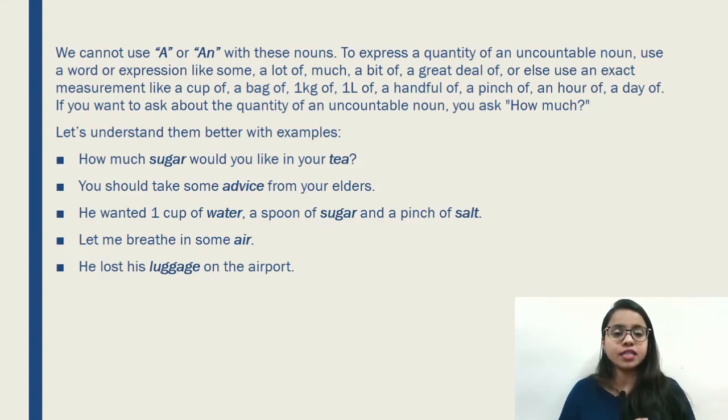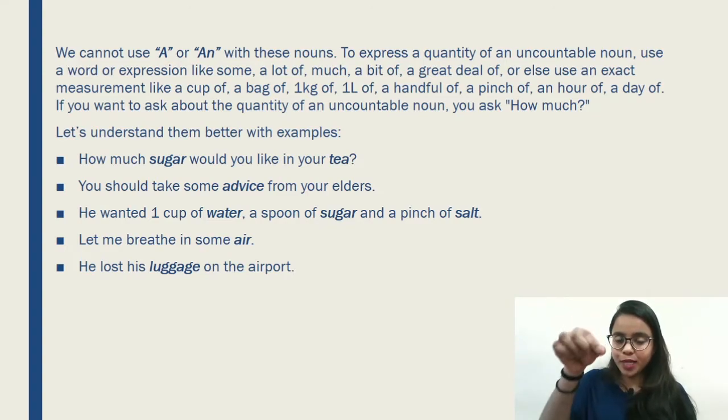The first one is, how much sugar would you like in your tea? See, here you're asking the question how much. You're not asking how many pieces of sugar you want in your tea. That person is not going to say that I want 14 pieces of sugar, and you're not going to pick up 1 piece of sugar and put it in the tea or coffee, right?